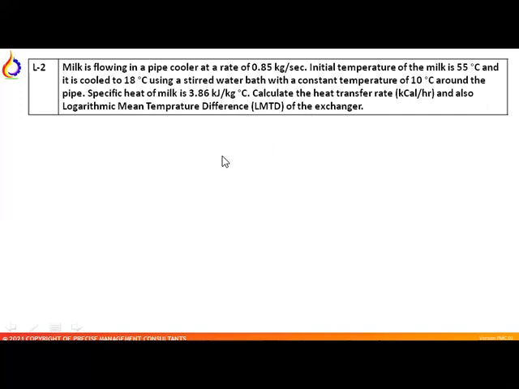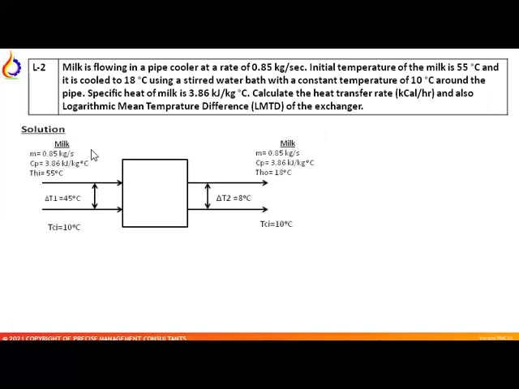Okay, let's construct the diagram first. So this is the heat exchanger. Milk is flowing in this way with a temperature of 55 degrees centigrade and a specific heat of 3.86 kilojoule, and the mass flow rate is also given to us, that is 0.85 kg per second.